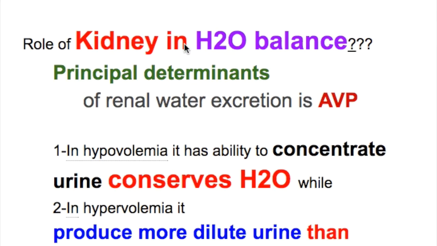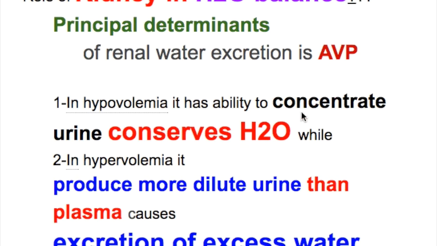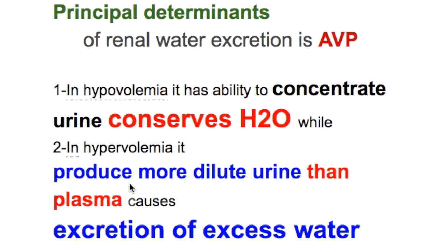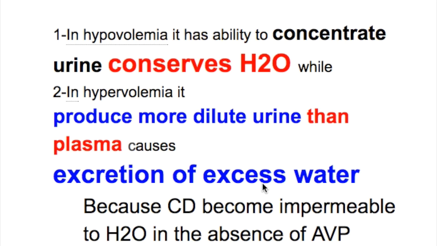So what is the role of the kidney in water balance? The principal determinant of renal water excretion is vasopressin. In hypovolemia, the kidney has the ability to concentrate urine and conserve water, while in hypervolemia, it produces urine more dilute than plasma and causes excretion of excess water, because the collecting duct becomes impermeable to water in the absence of vasopressin.